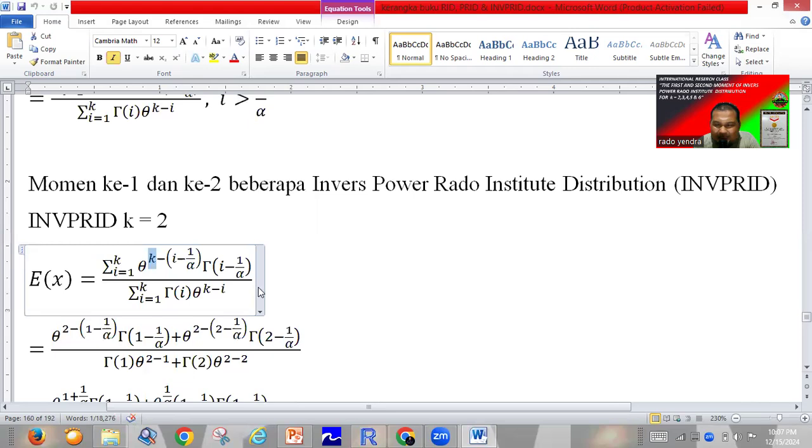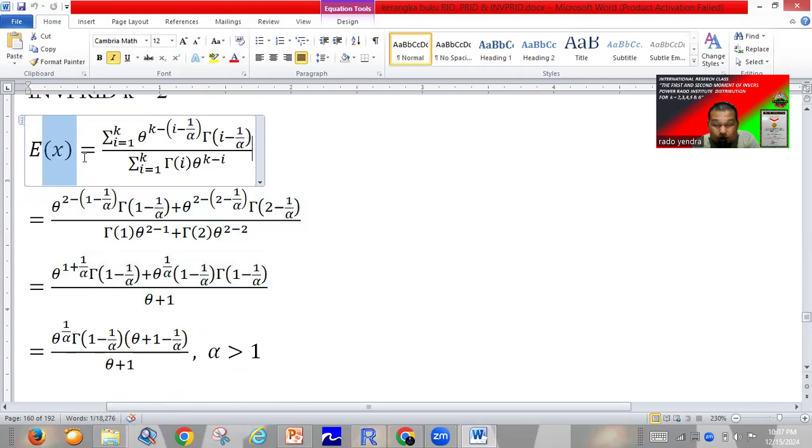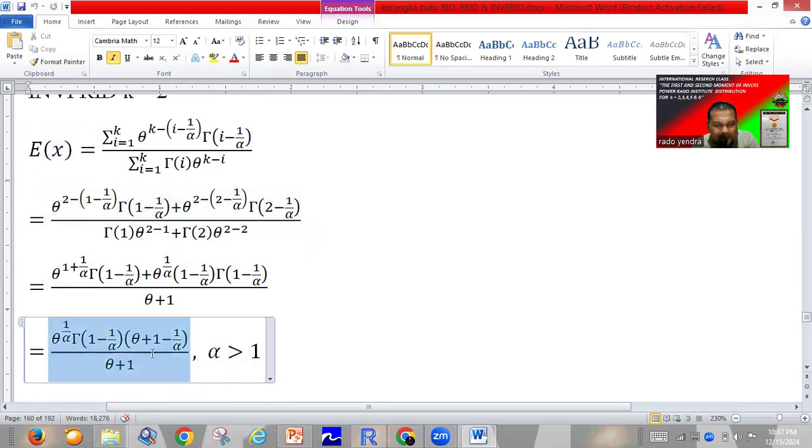So it's very easy to find the first moment of the inverse power Rado Institute distribution for k equal to 2.